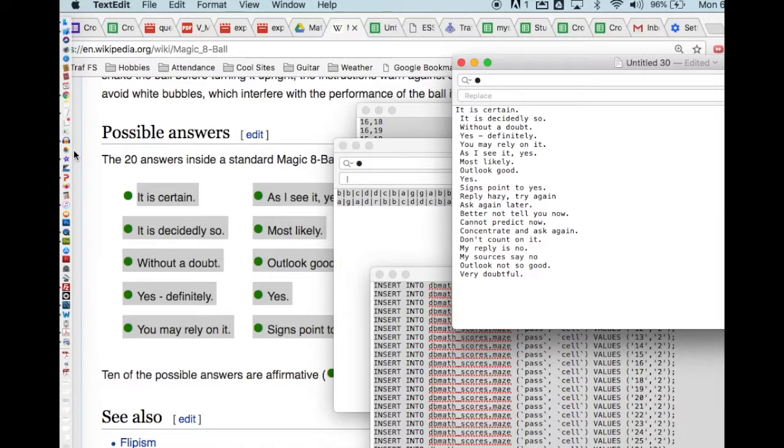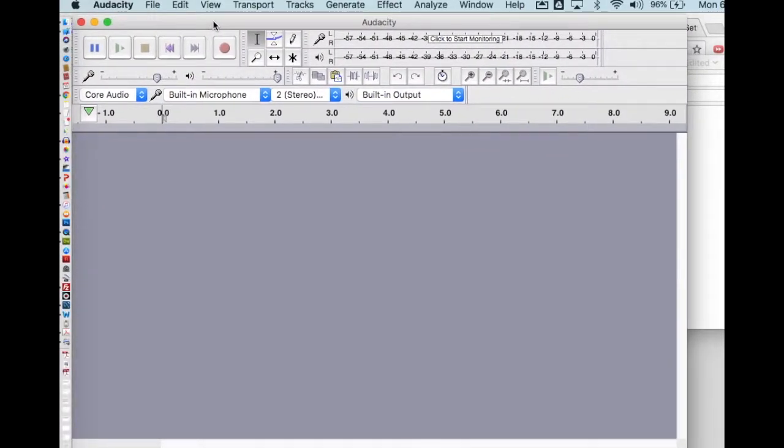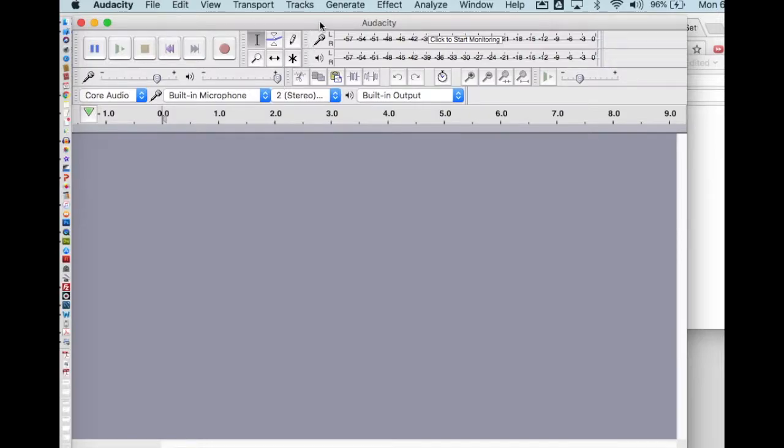Alright, so I want to record those. So I'm going to use Audacity. Any audio recorder will do. Anything that will allow you to record, you can use GarageBand. Audacity is a free download on the Mac or on a PC. I don't think they have anything yet for the iPad. There are other audio recorders that you can use on the iPad if you'd rather. But if you're in the computer lab, you can always download Audacity onto a computer and use that.